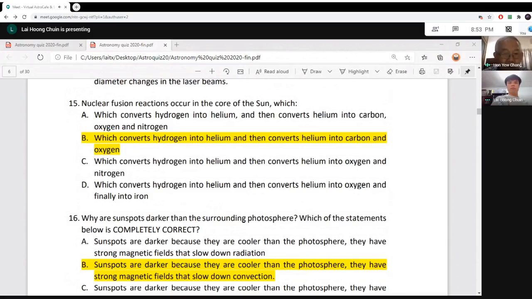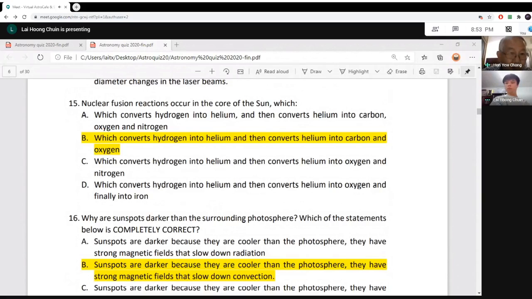So basically from hydrogen to helium now, and when all the hydrogen in the center has converted to helium, helium burning will start, not burning in the sense of matches, but nuclear fusion. So helium will fuse into carbon nuclei and oxygen. So it should be B.